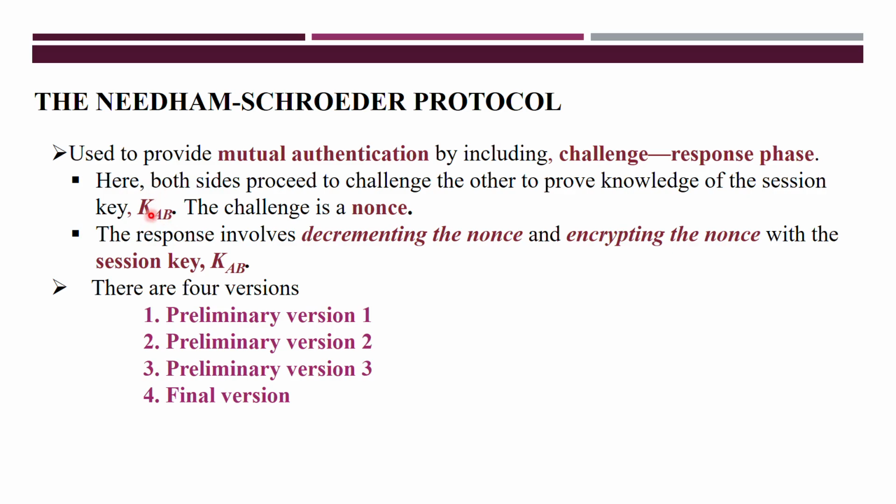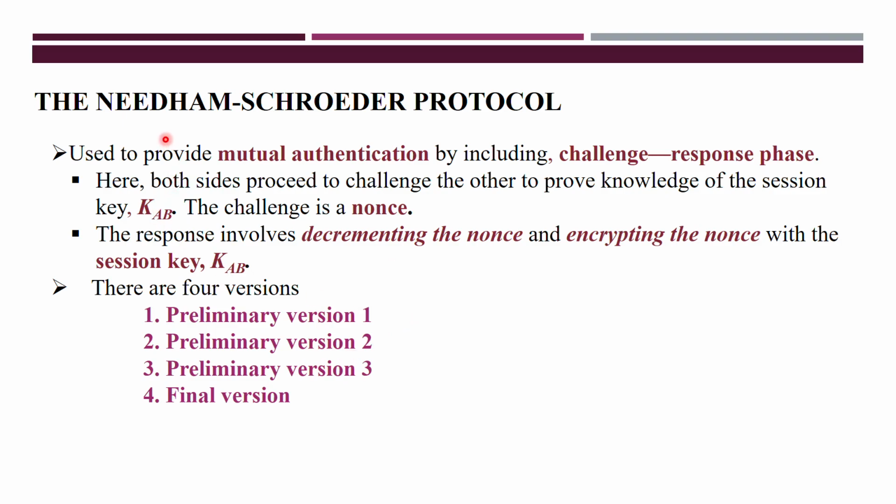So when they want to communicate, entity A will generate a nonce and forward that nonce to entity B. When entity B receives that nonce, it decrements the nonce, encrypts a nonce of its own, and forwards that to entity A. Now whenever entity A receives it, what is the meaning? If the nonce it generated has been reduced by 1, then entity A will authenticate B here.